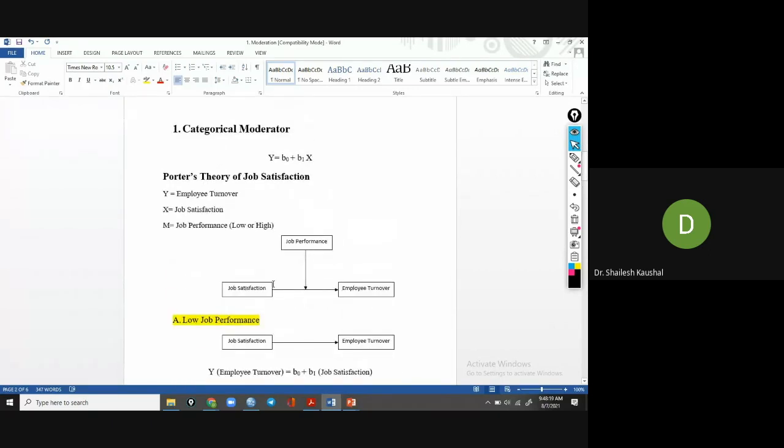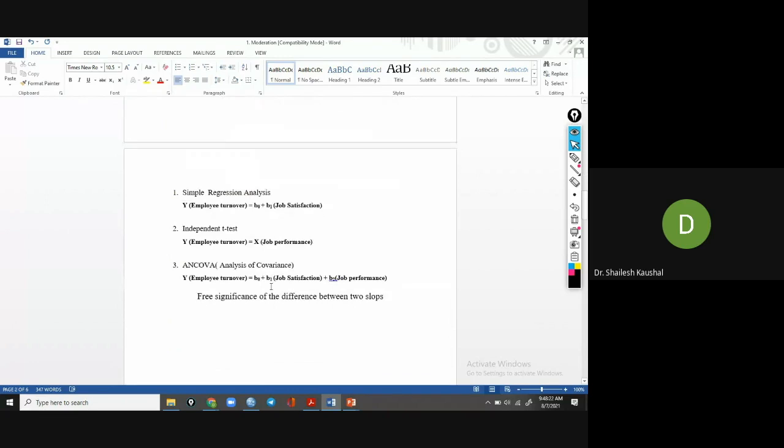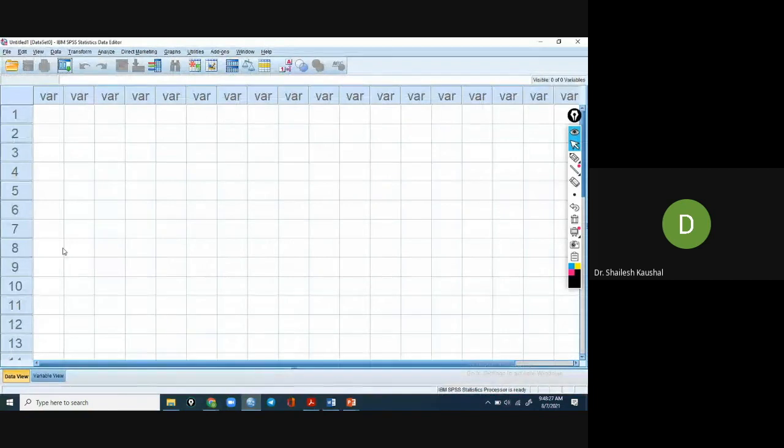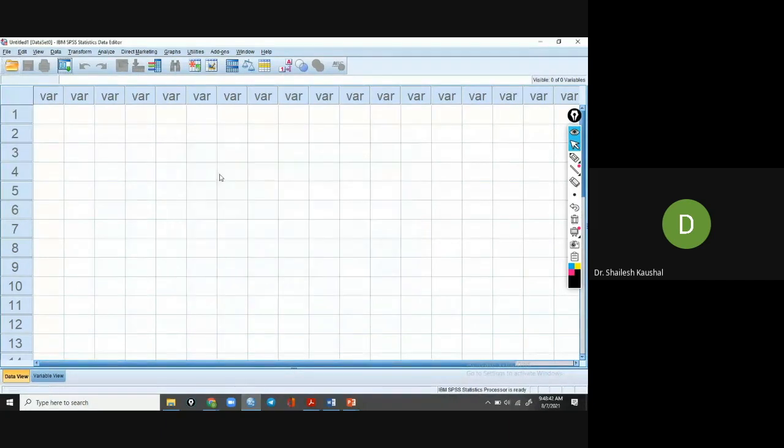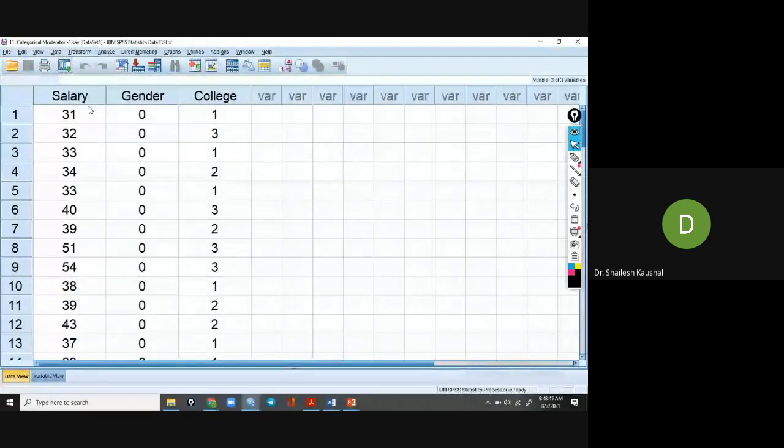I am showing you the data set of my first case study. Here salary is the dependent variable, gender is the independent variable, and college is the moderator variable.